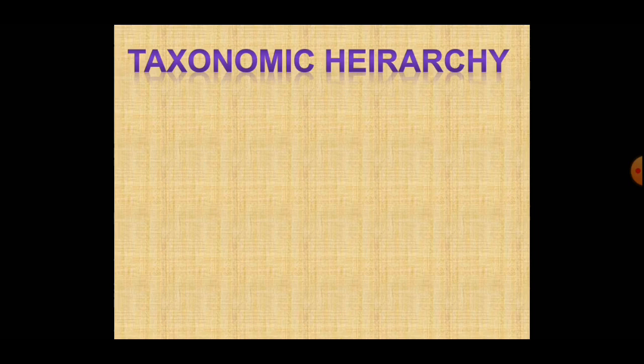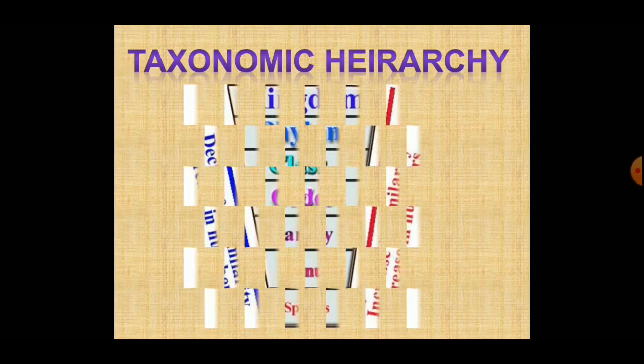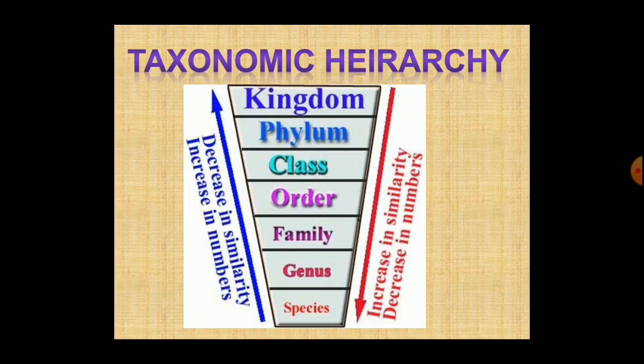The organisms are placed in groups. The group is called taxon. The plural of taxon is taxa. The organism groups can be arranged in order, and this orderly arrangement of taxa is known as taxonomic hierarchy. The unit of classification is species. Species is the group of organisms which can freely interbreed in nature and produce fertile offspring.